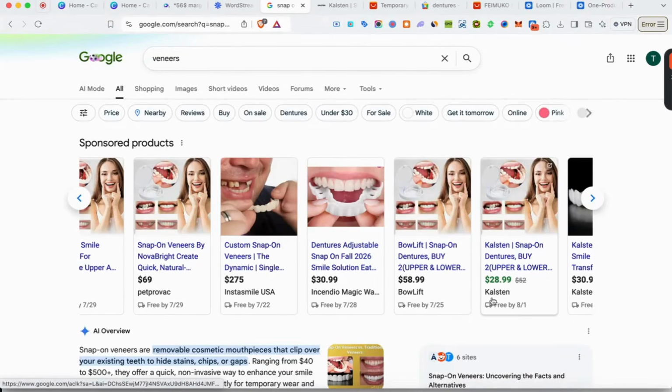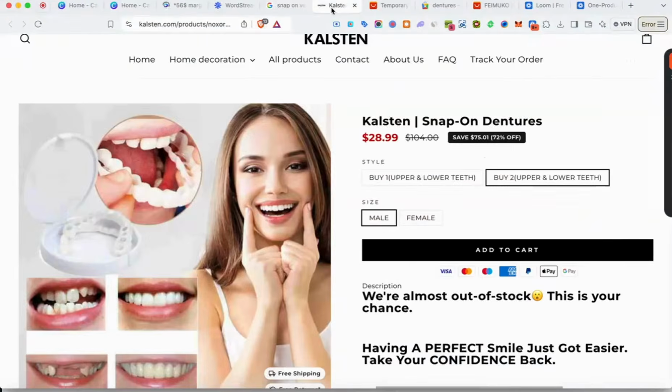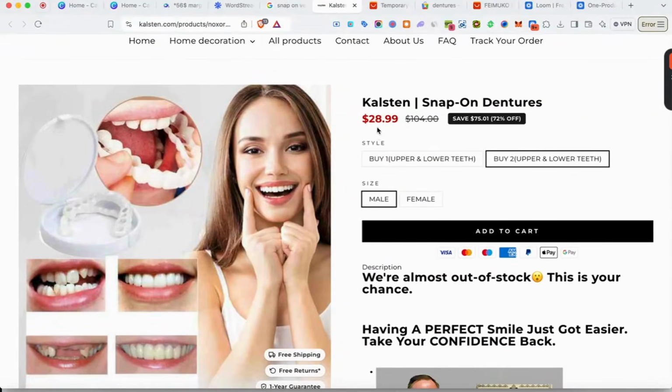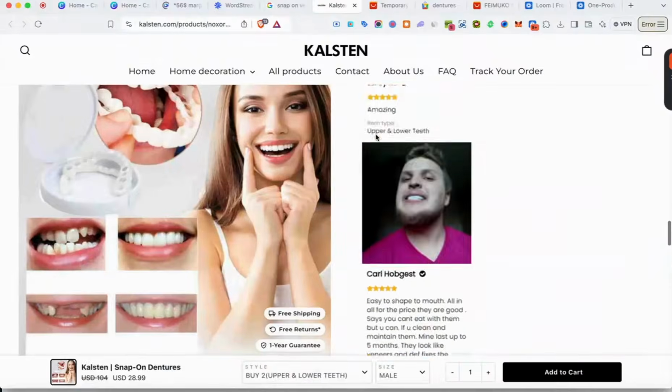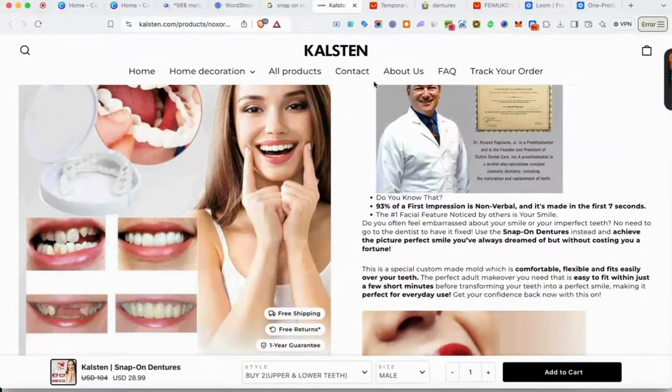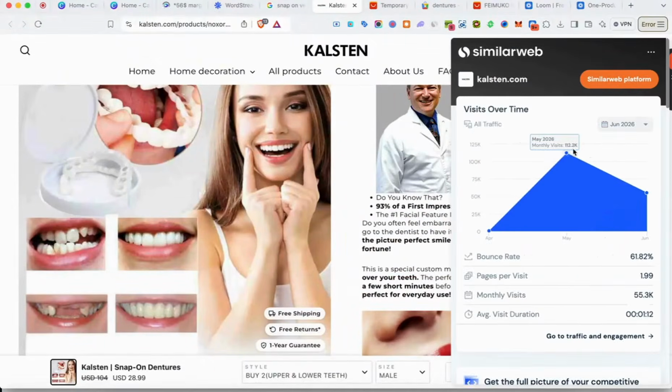So I see a store on here selling it called Cowson. So let's just take a look at their website. So these guys are selling veneers exactly. They're selling it for $30, right? And their website doesn't really even look that good, right? Look at this product page. Like, it absolutely does not look good. So these guys aren't really doing anything special. But if we come over here to the traffic reports, these guys are doing 112,000 monthly visits, which is absolutely crazy, selling veneers, right?